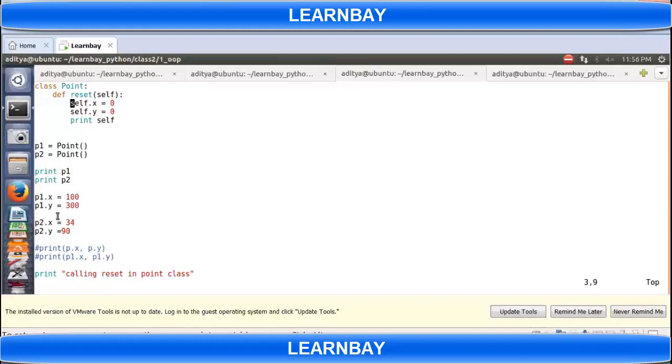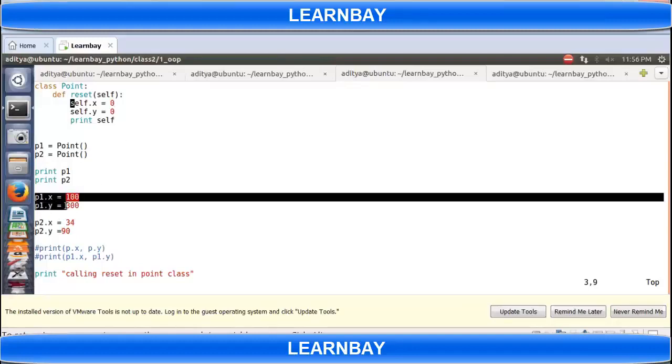Okay, so it is modifying. Because I added x and y, that's why it is making it 0. Because those are already present, now it is making those two variables 0. If I remove this, it will create those two and put the value as 0.